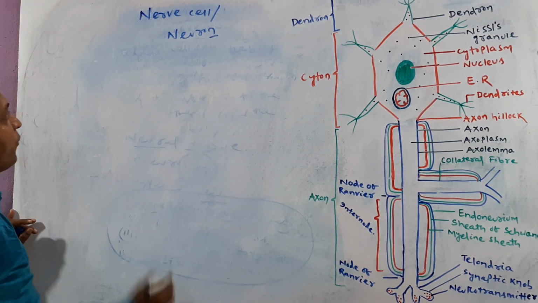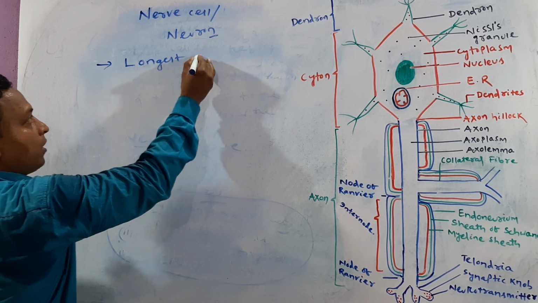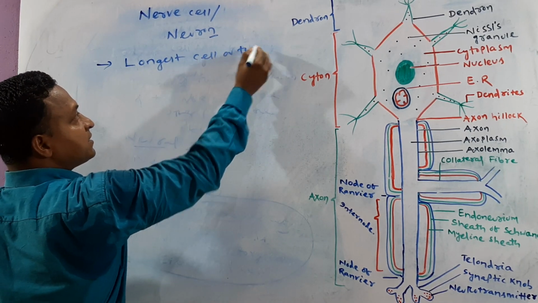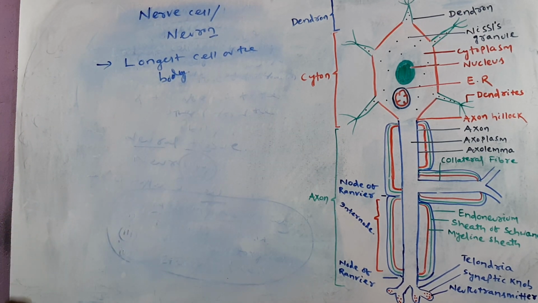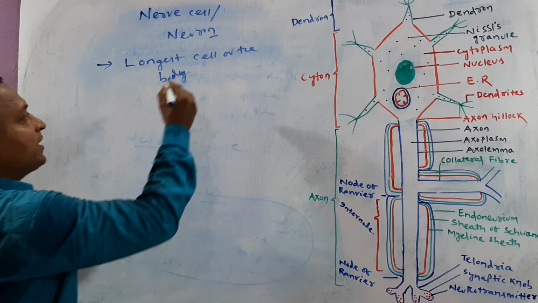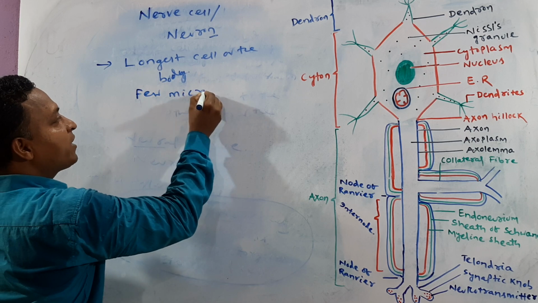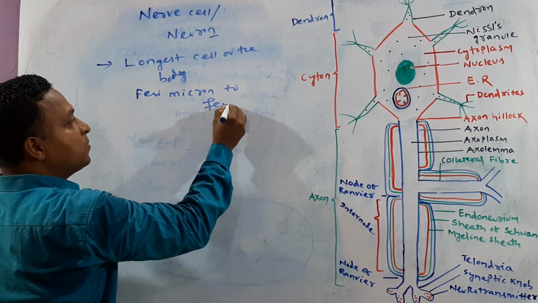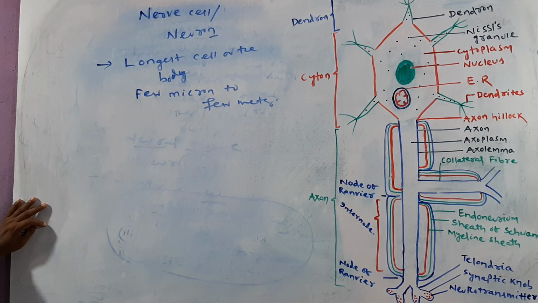The neuron or nerve cell is known as the longest cell of the body, because its size varies from a few microns to a few meters. Clear?